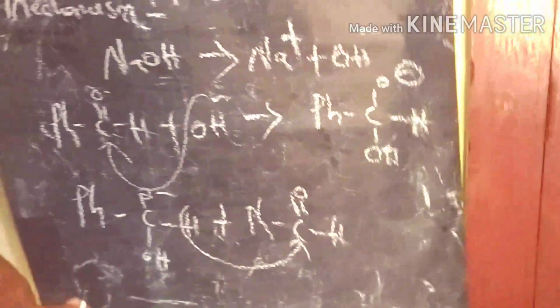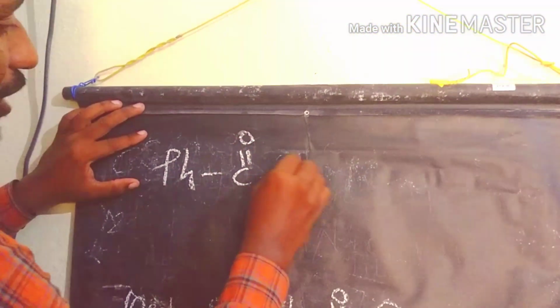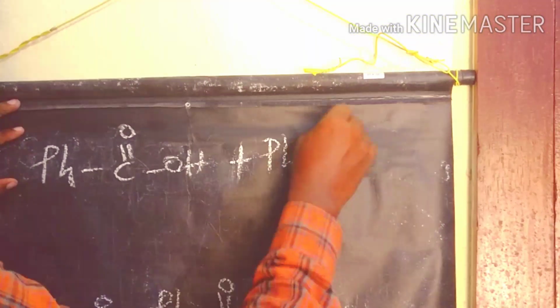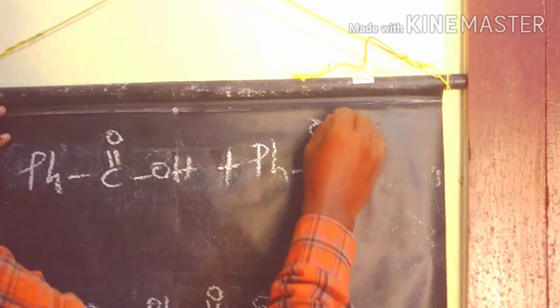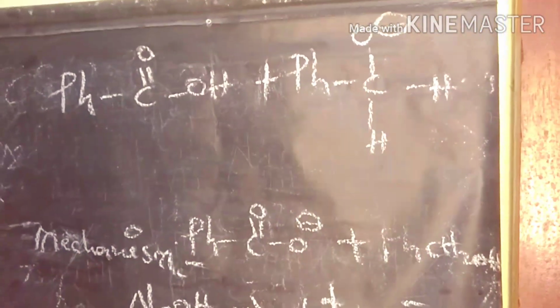So here the carbocation. So finally we are getting this product. I write here on the top of the board. So what are the products? We are getting PhCOOH, where Ph means phenyl group, and H. These are less stable compounds.